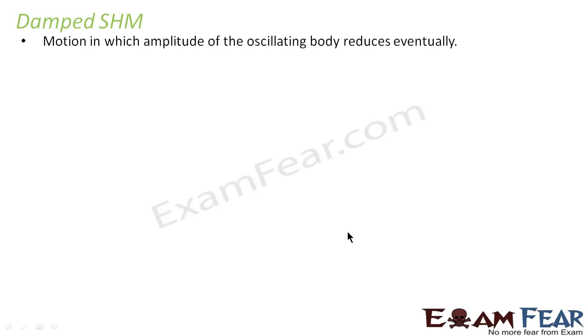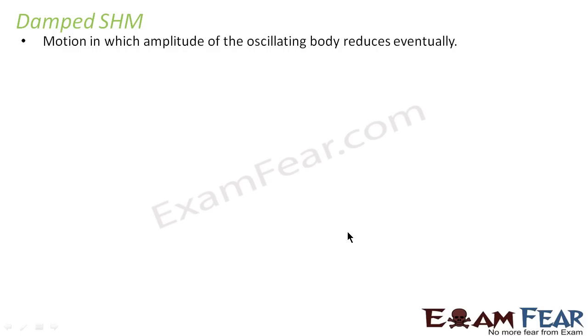However, if you want, you can apply some external control factor and make the oscillations continue for an infinite period of time. But in that case, you have to make sure that you employ some method to get rid of the dissipative or frictional forces. So damped SHM is a motion in which the amplitude of the oscillating body reduces eventually.